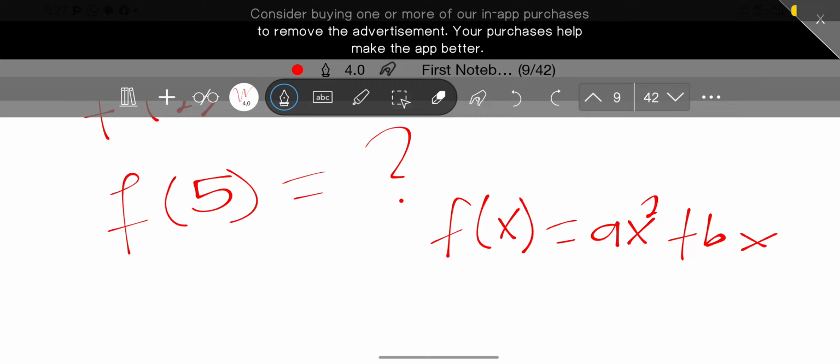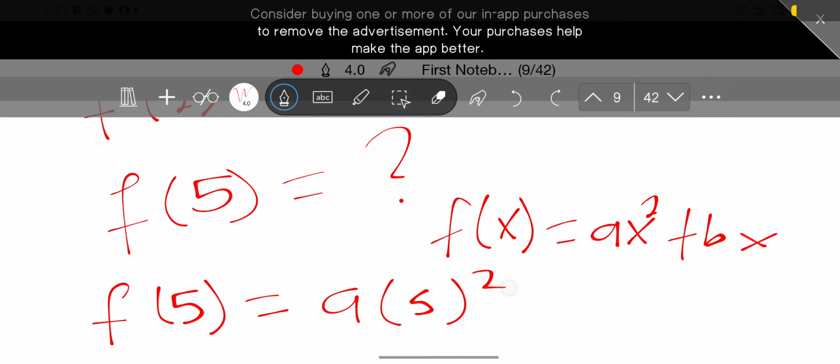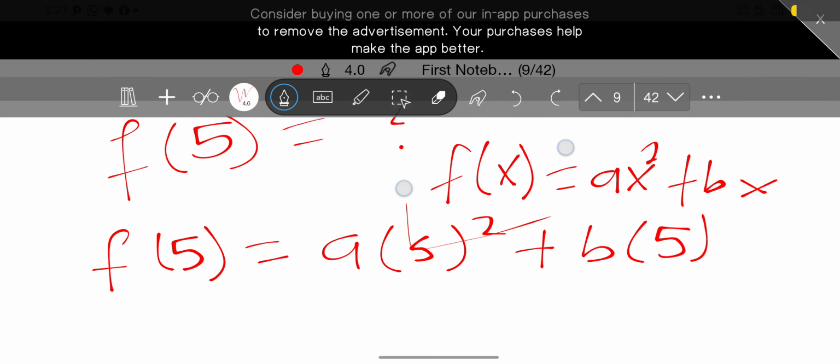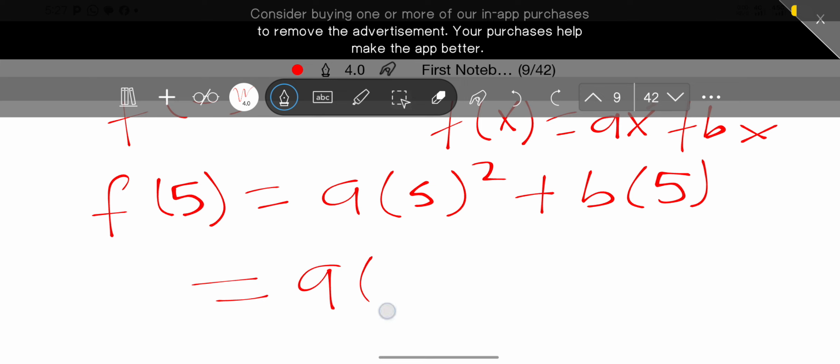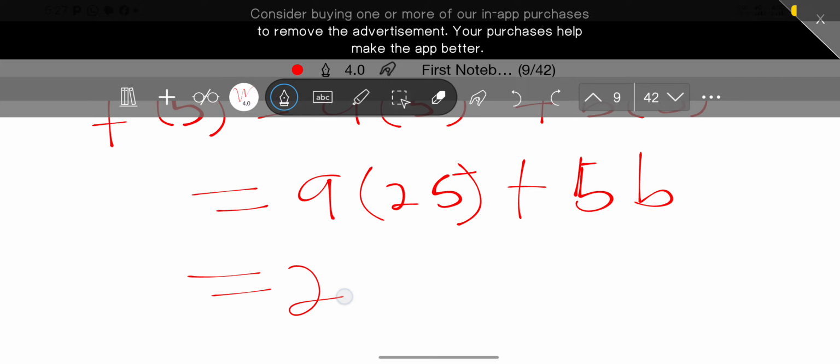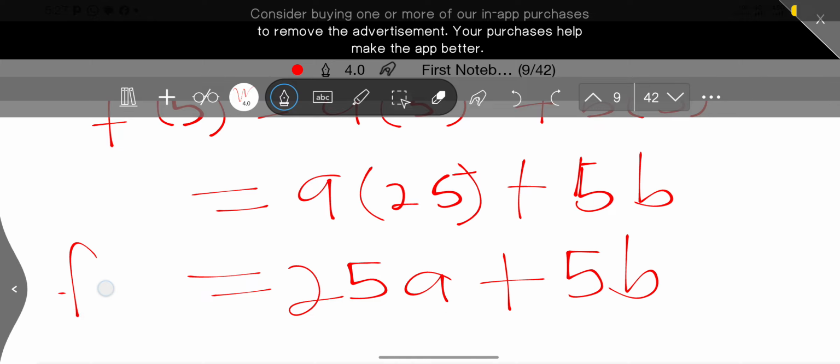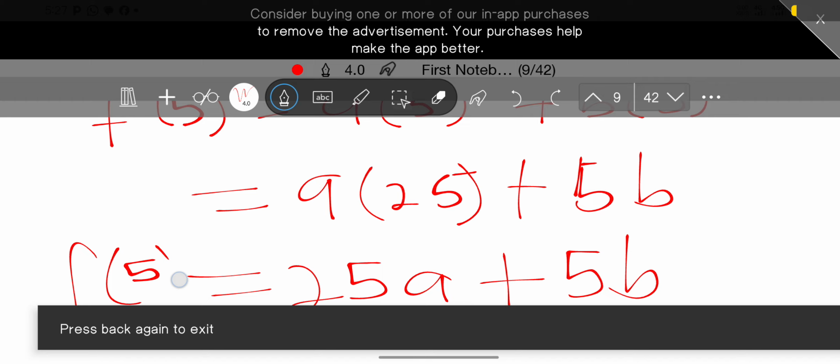So definitely, f of 5 will equal a into bracket 5 square plus b into bracket 5. Which equals a into bracket 25 plus, let's say, plus 5b, and that equals 25a plus 5b, and that is what f of 5 will be.